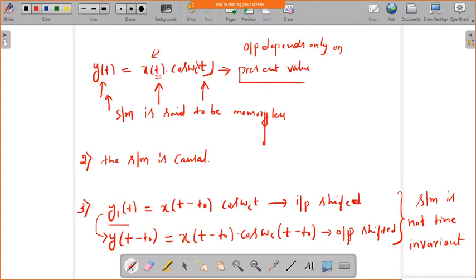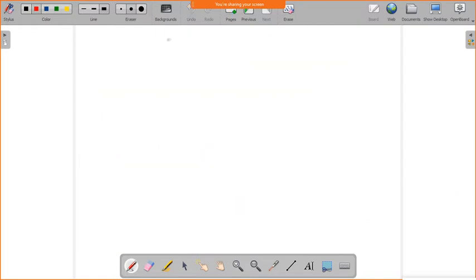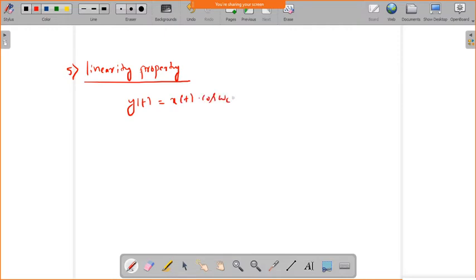Okay. Now we will go to the next property which we need to check: additive and homogeneous nature, linear system, or else you can directly check superposition. So now we have to check for the linearity property. What is your output signal? It is equal to x of t into cos of omega c t.